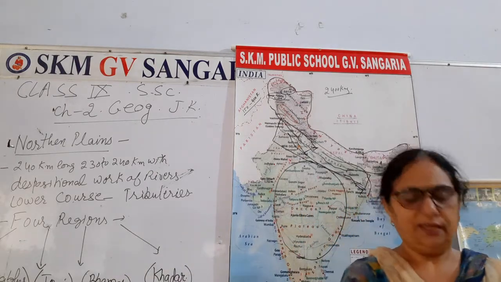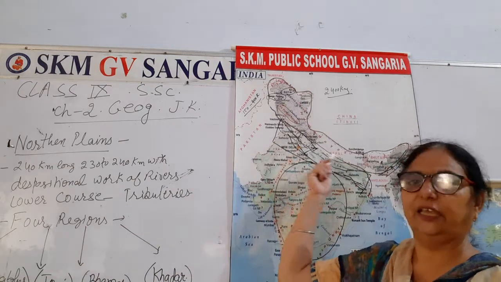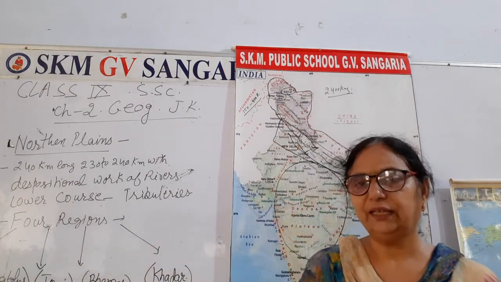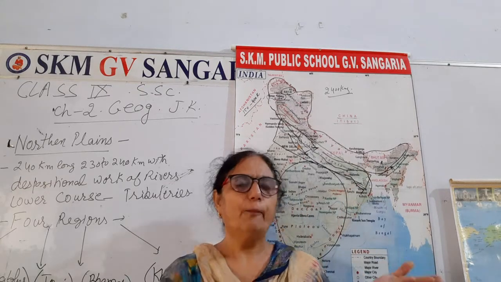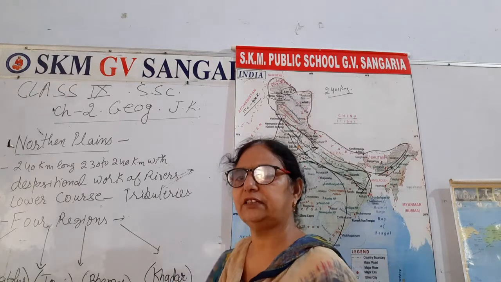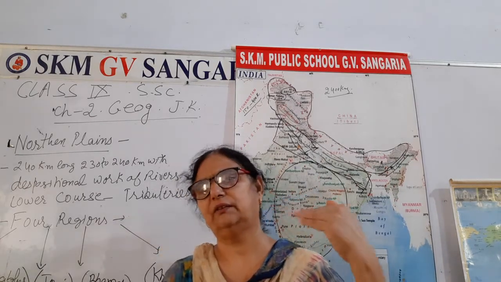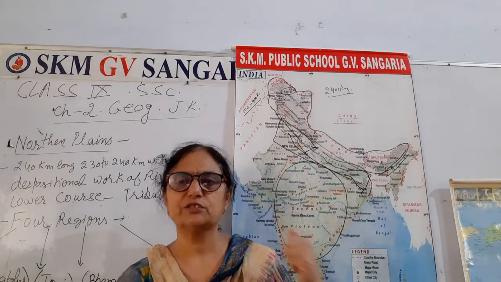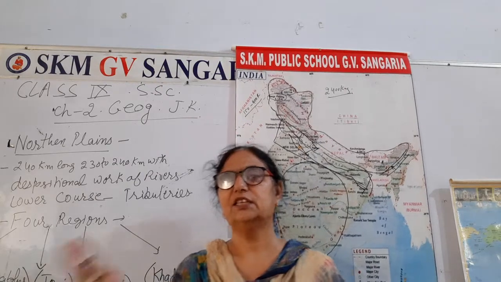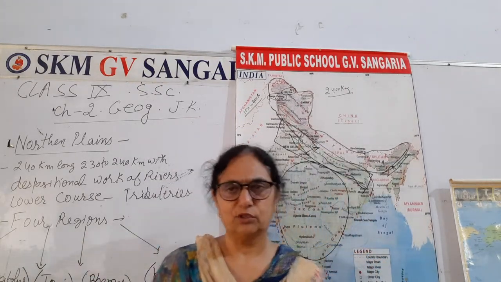Right? That's why in your next class you will see that wherever these northern plain areas are, there would be more fertile land due to the depositional activities of the river, right? Moreover, that activity creates alluvial soil. And that's why, being plain with alluvial soil, these plains are thickly populated. Very, very important question, right?